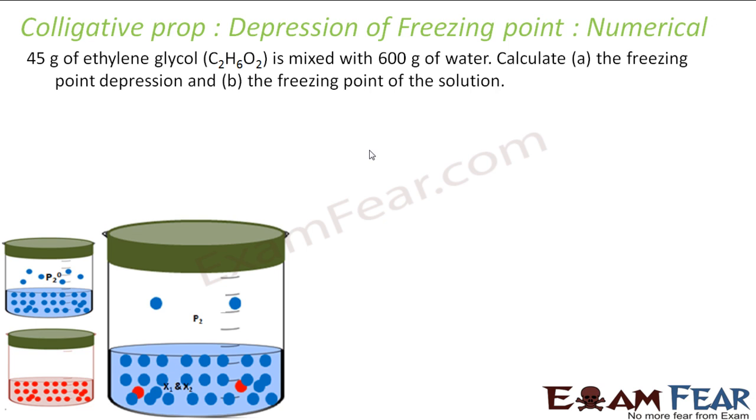Let's take some numericals now. 45 gram of ethylene glycol is mixed with 600 gram of water. We have to find the freezing point depression and the freezing point of the new solution. So we have 45 gram of this ethylene glycol. Let's suppose this is glycol.